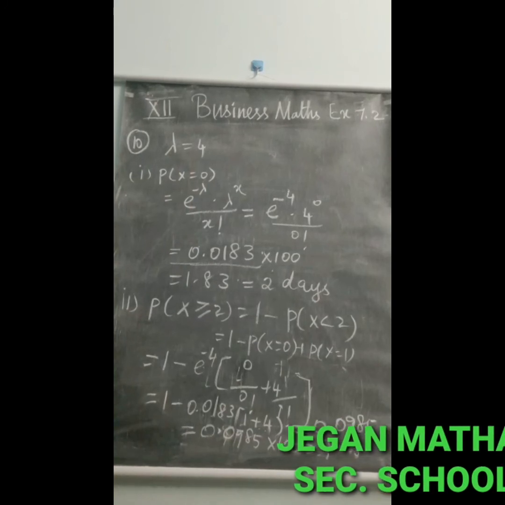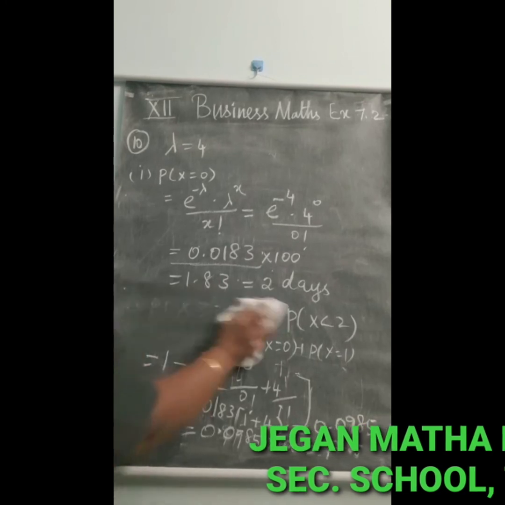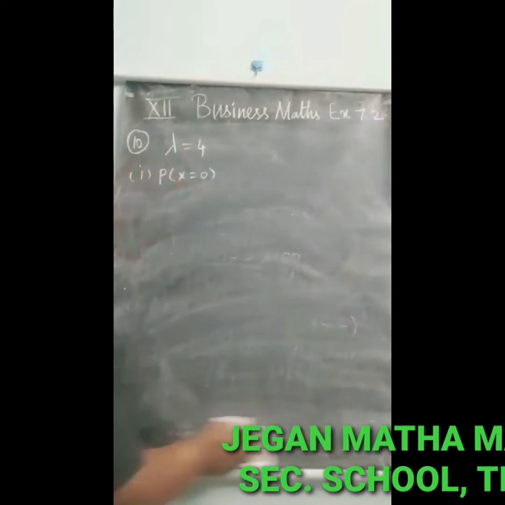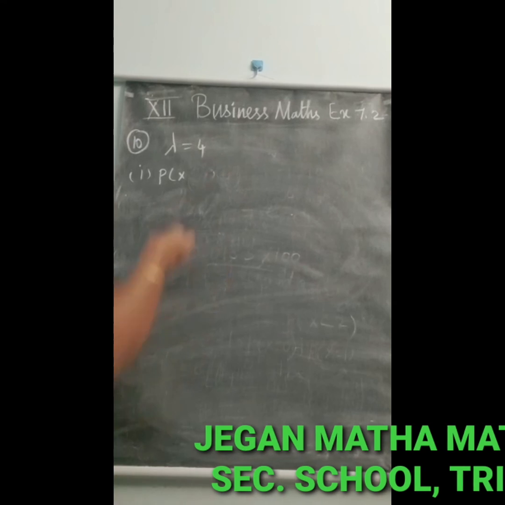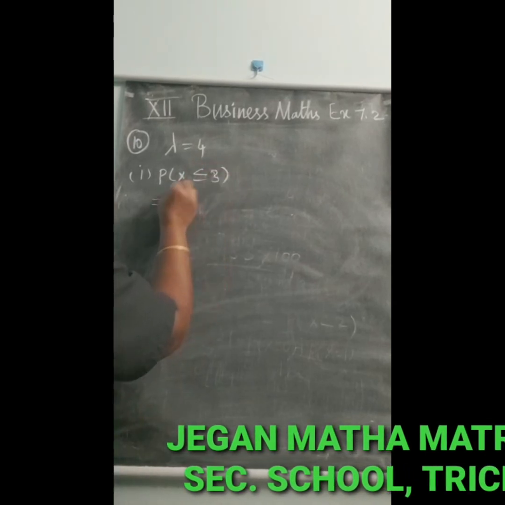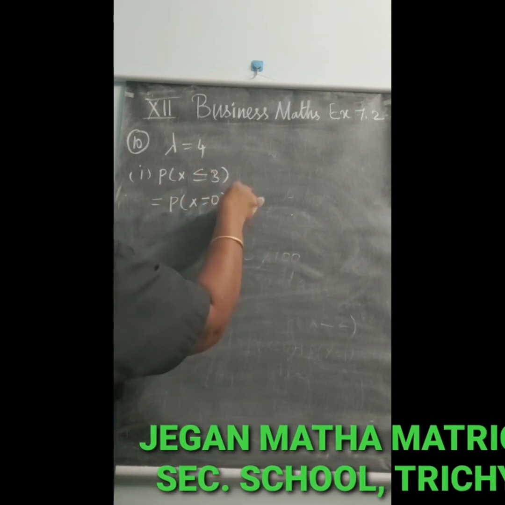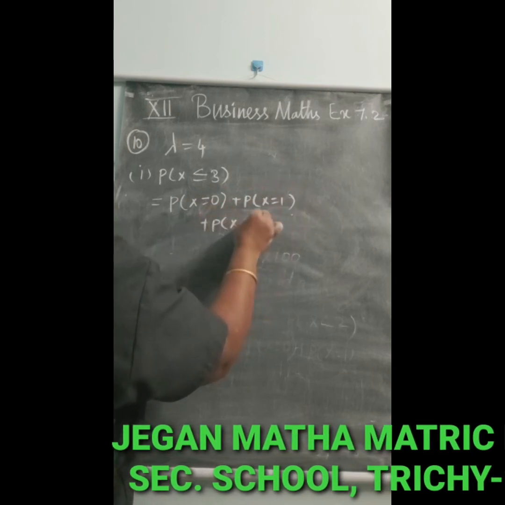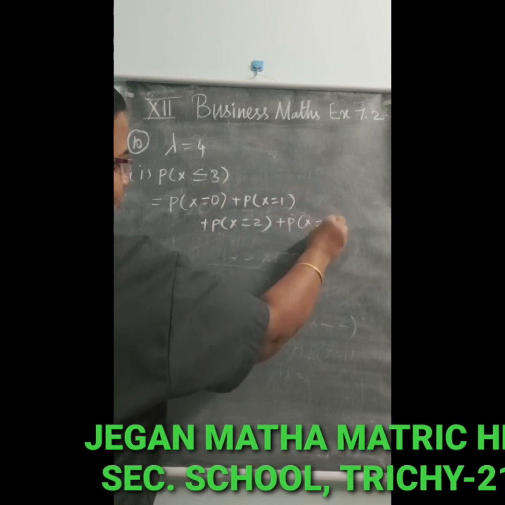And next we have to find out for at most 3 accidents. What is the meaning of at most 3 accidents? It means x less than or equal to 3. So that is P of x is equal to 0 plus x is equal to 1 plus x is equal to 2 plus x is equal to 3.